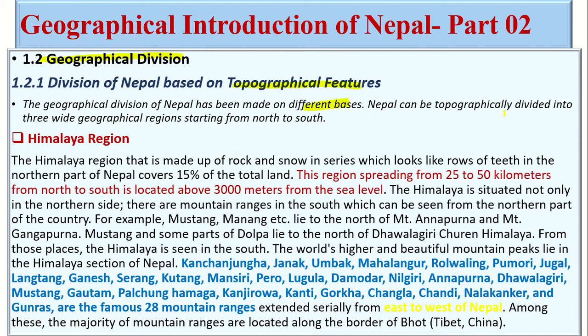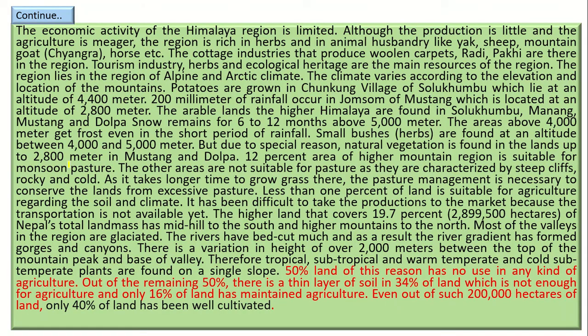Nepal can be topographically divided into three wide geographical regions starting from north to south. First one is Himalayan, second is hilly, and third is Tarai. So we'll discuss the Himalayan region in this lecture. The Himalayan region is made up of rock and snow in a series which looks like rows of teeth in the northern part of Nepal.